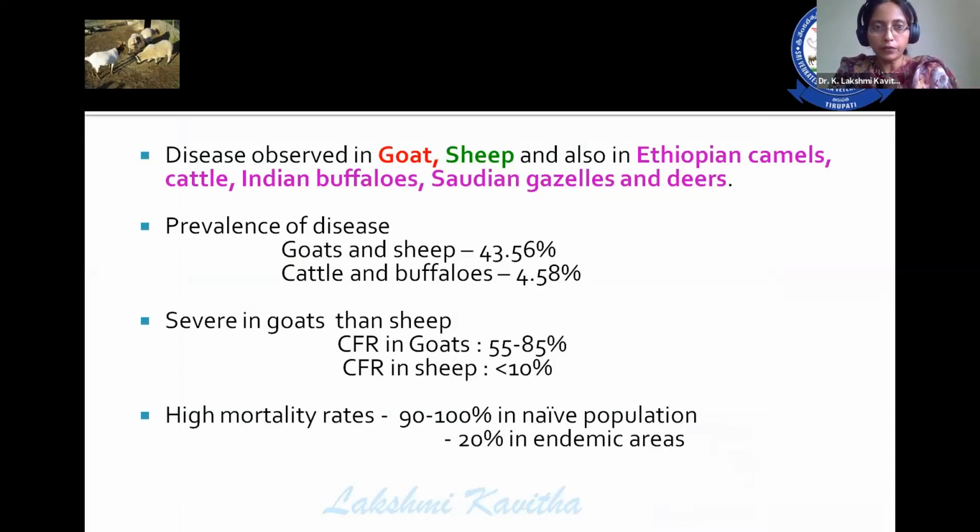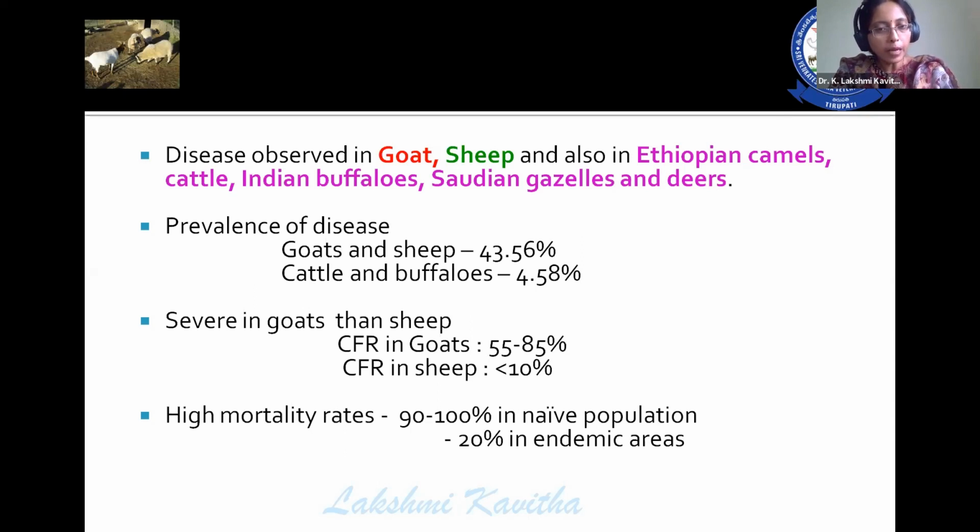Then coming to the incidence of the disease. This disease is primarily observed in goats, then sheep, and also in Ethiopian camels, cattle, Indian buffaloes, Saudi gazelles, and deers. The prevalence of disease in goat and sheep is about 43.56%. In case of cattle and buffaloes, it is 4.58%. The severity of disease in goats can be observed by observing the case fatality rate. The CFR in goats is 55 to 85%. CFR in sheep is less than 10%.